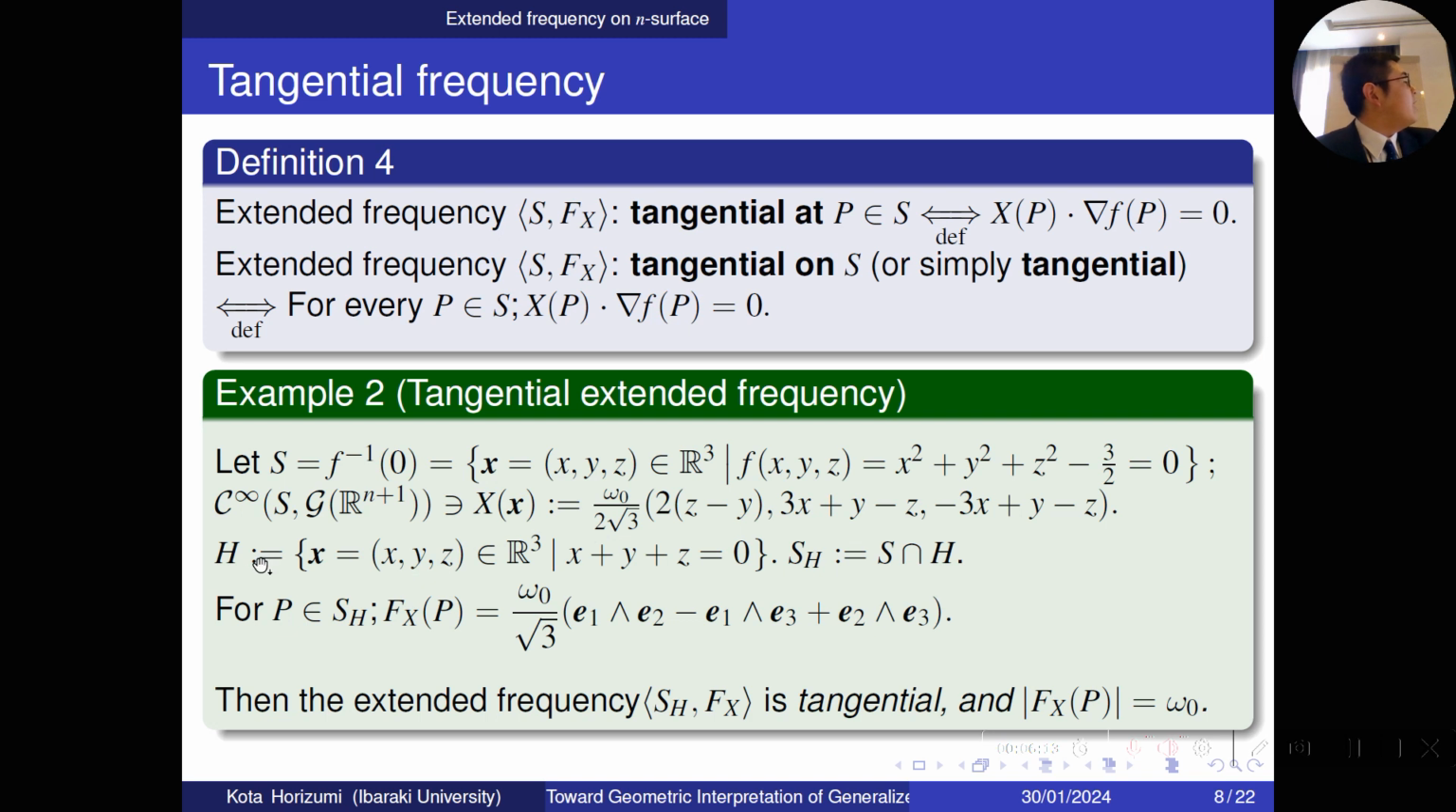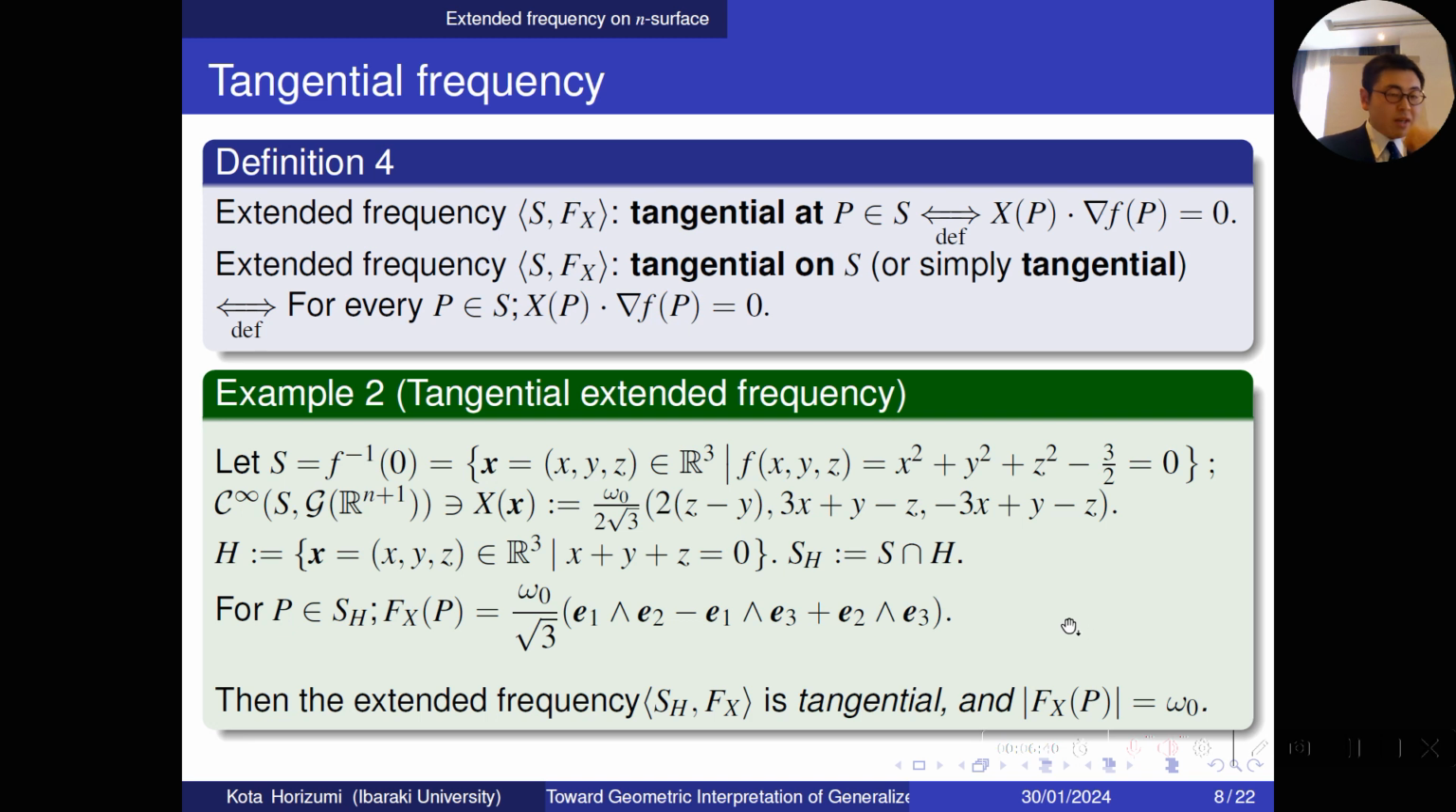And H denotes the set of all points in R^3 satisfying x + y + z = 0, and S_H is defined by the intersection of S and H. So for P in S_H, the extended frequency f_X is calculated at the right-hand side, and then the extended frequency is tangential, and the magnitude of f_X(P) is equal to omega_0.